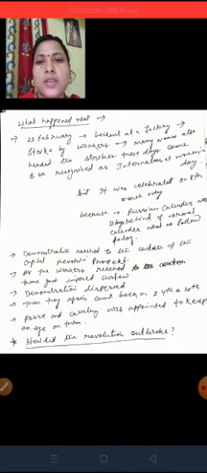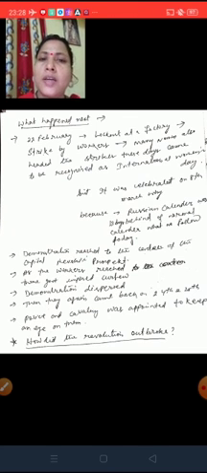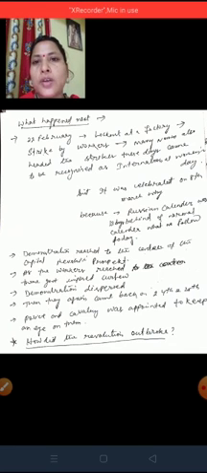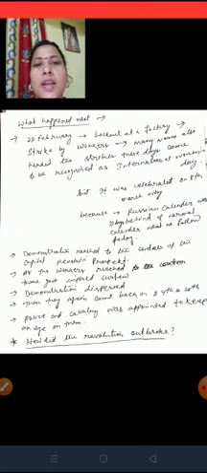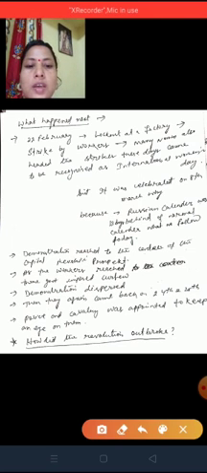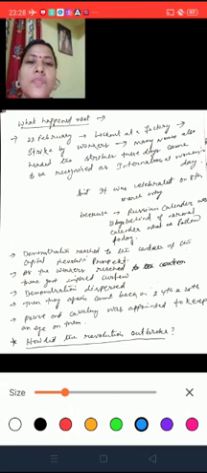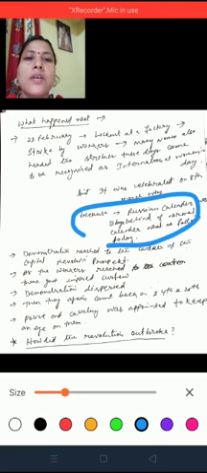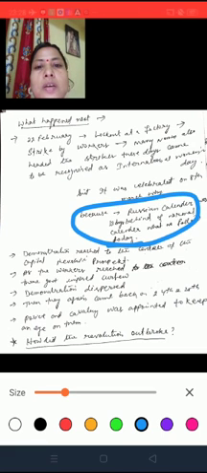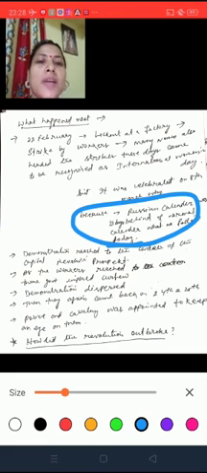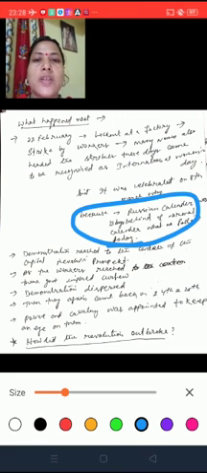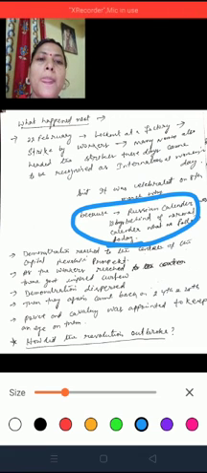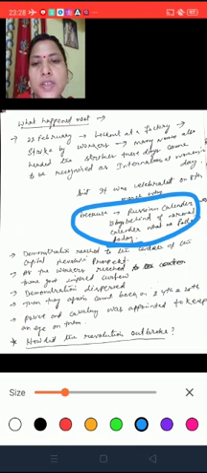But a question arises, because it is celebrated on 8th March. What is the reason? Here I have written: the Russian calendar. This is the reason. The Russian calendar was 13 days behind the normal calendar that we follow. So that is why 22nd February falls on 8th March, which is what we celebrate.